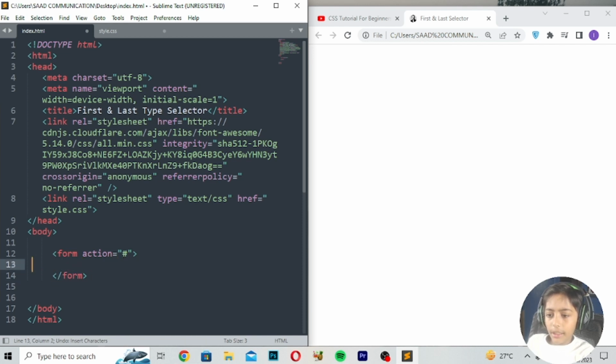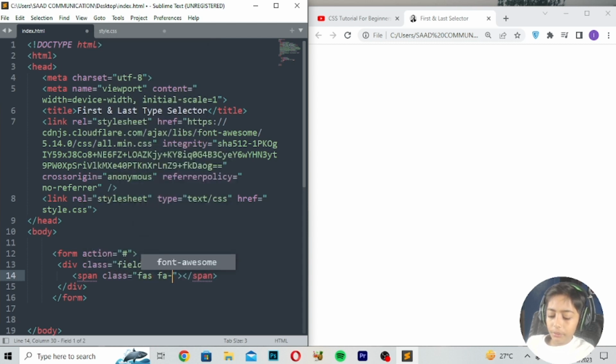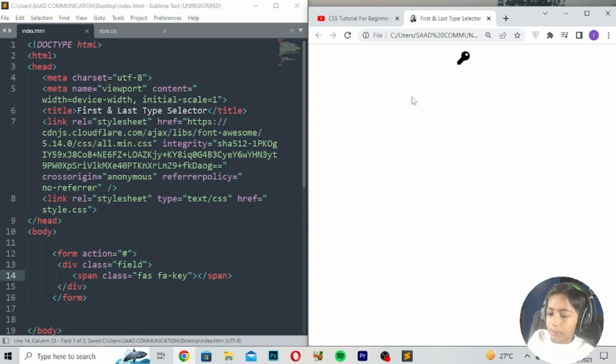Erase it and here I will write div class will be field, enter, and here we can write span class fa/key, save, refresh. It is coming like that.